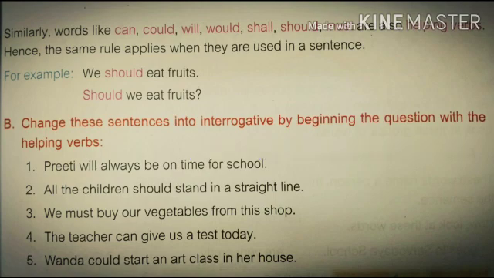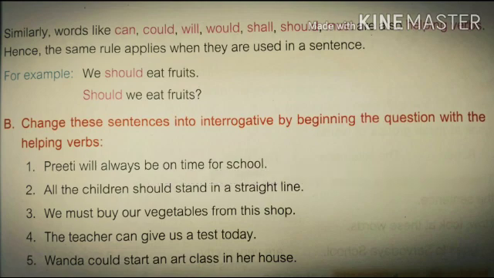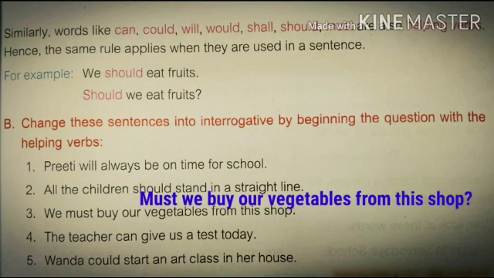Second, all the children should stand in a straight line. Here, should is a helping verb. Yes, and the sentence should begin with the helping verb. What is that helping verb? Should. Should all the children stand in a straight line? Third, we must buy our vegetables from this shop. Can you guess which is the helping verb in this? Must. Must is a helping verb. And the sentence should begin with the helping verb. Must we buy our vegetables from this shop?